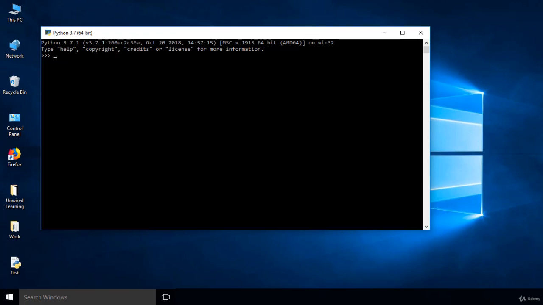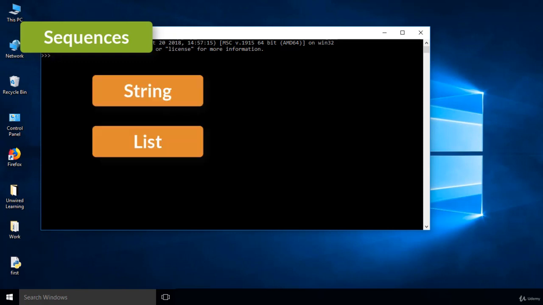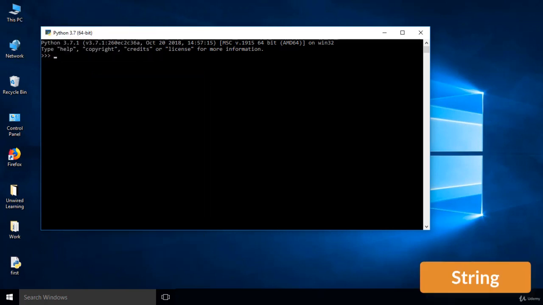Now in this video, let us talk about sequences in Python. There are four major types that we should talk about. First is string, second is list, third is tuple, and fourth is range. String, as the name suggests, and I have already talked about it, is a representation by a group of characters. You can either keep a string with a single quotation mark or with a double quotation mark. What I mean by that?